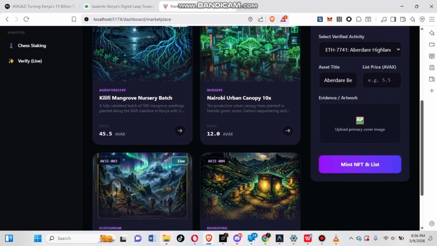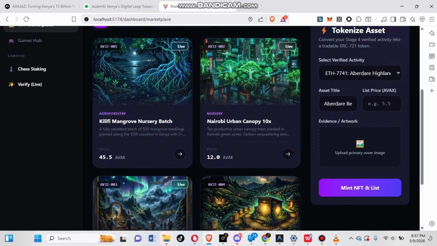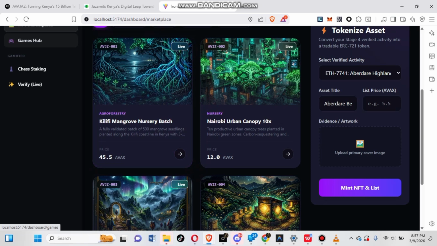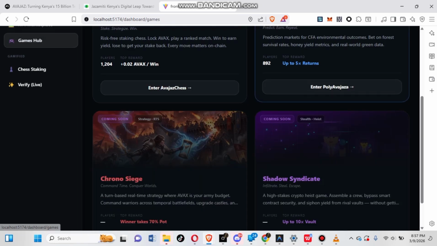We also have the Game Hub. This is where users can play Avajaz Chess, a strategic game where players stake a small amount and compete against other players or AI. Chess helps improve strategic thinking and mental capacity, empowering users beyond the platform.